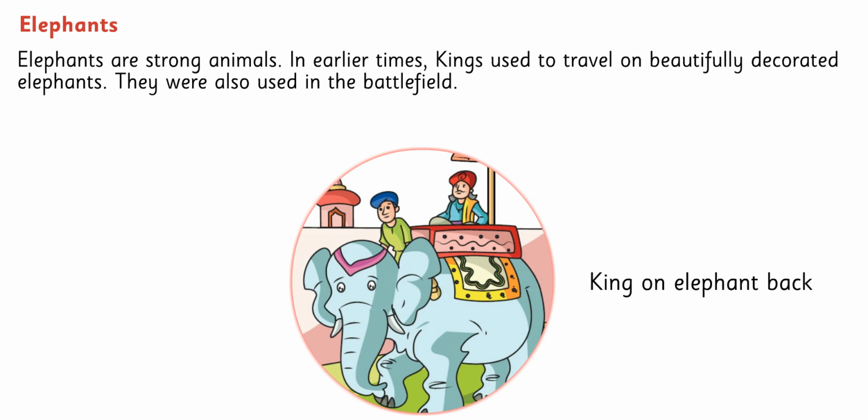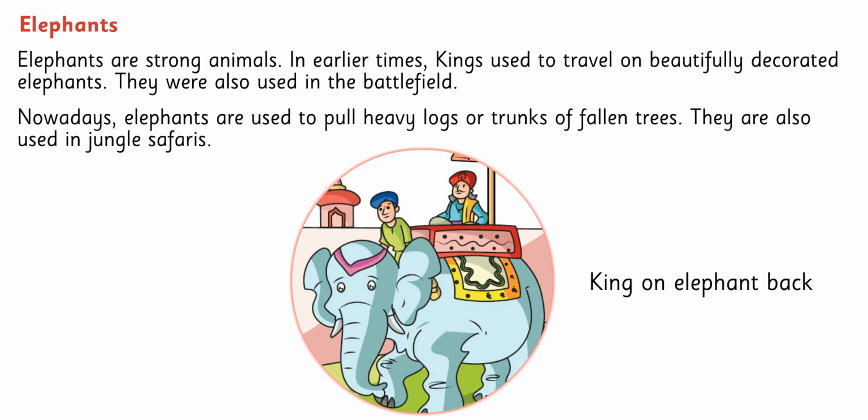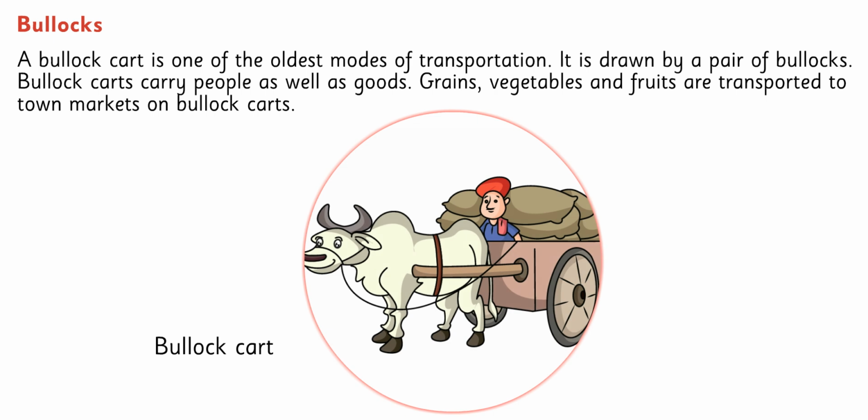Elephants. Elephants are strong animals. In earlier times, kings used to travel on beautifully decorated elephants. They were also used in the battlefield. Nowadays, elephants are used to pull heavy logs or trunks of fallen trees. They are used in jungle safaris. Bullocks. A bullock cart is one of the oldest modes of transportation, drawn by a pair of bullocks. Bullock carts carry people as well as goods. Grains, vegetables and fruits are transported to town markets on bullock carts.